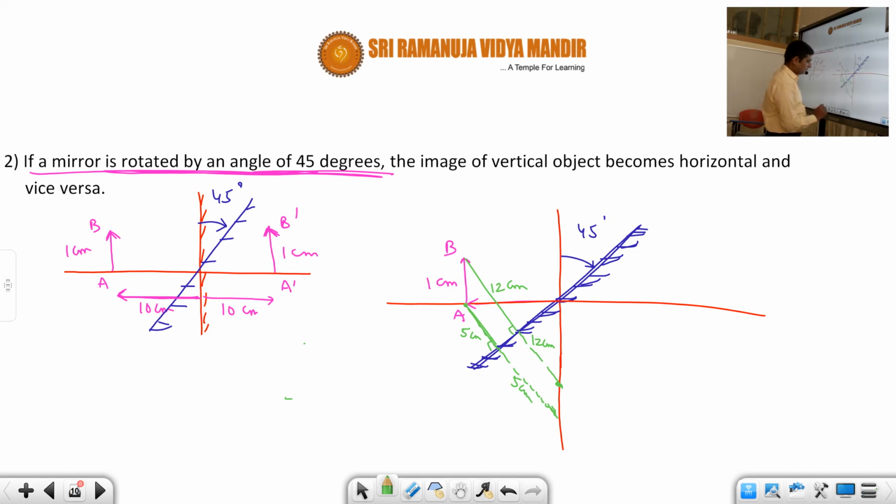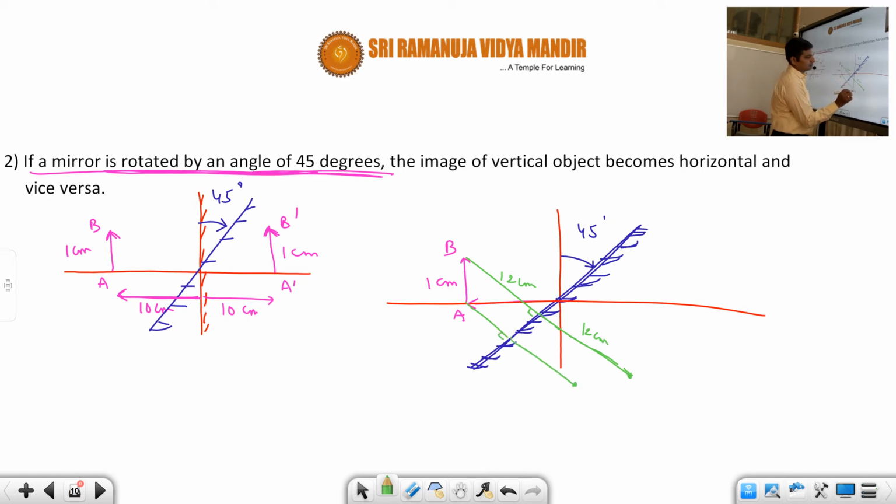Okay. Actually exactly we have to draw. This is not exact, this one. 5 centimeters only we should draw. Actually, if you draw with exact distance, I'll draw it with, see here, suppose let us say we draw like this. This is the perpendicular. Okay. Now what will happen is when you extend this distance like this, this is, suppose let us say 12 centimeters, then this is also 12 centimeters. Okay. And then if you draw a perpendicular distance like this, okay. So when you draw like this, this is the image of object AB, which is nothing but A dash and B dash.